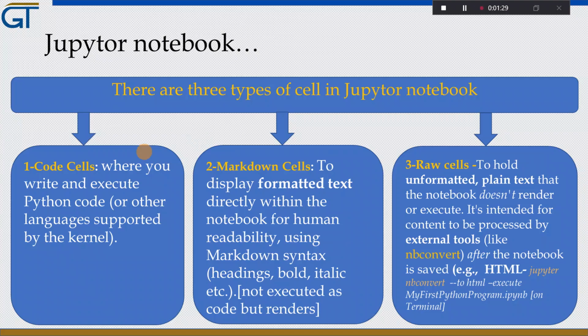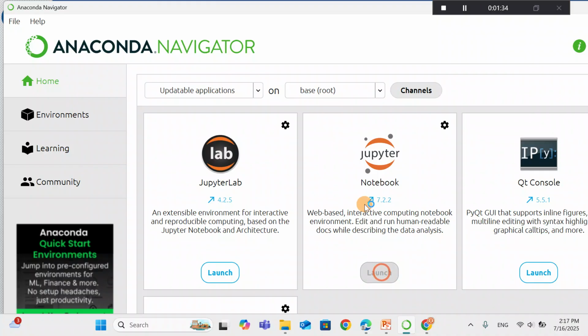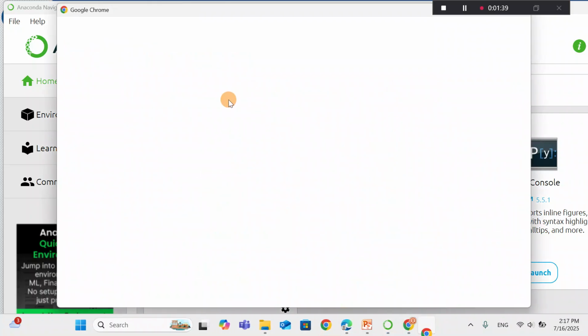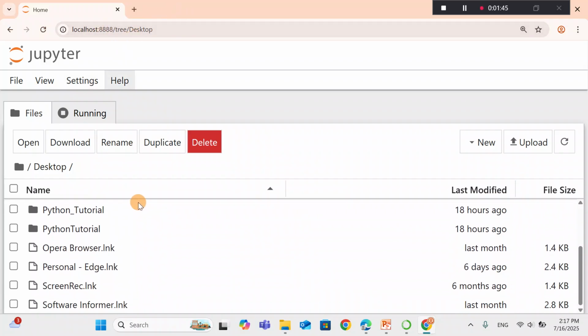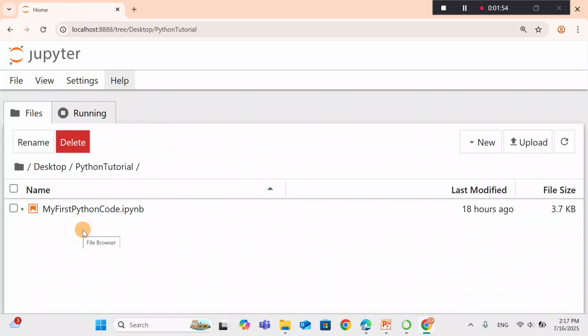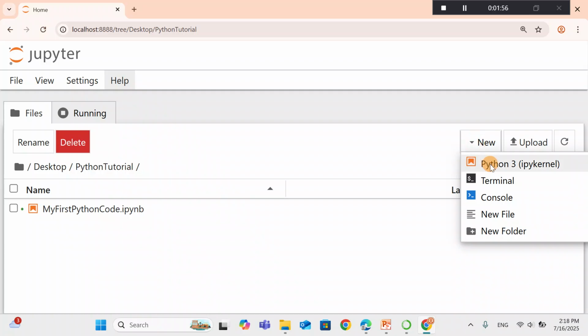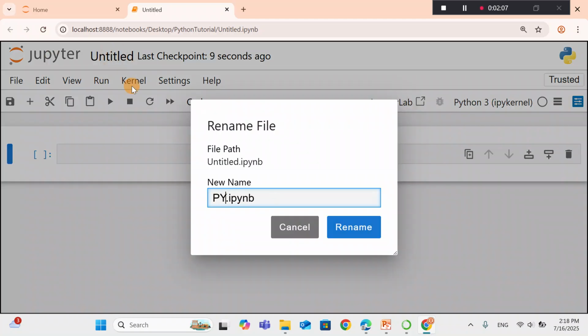So let's open our Jupyter Notebook. As usual, we launch it from the Anaconda Navigator, and so this is it, localhost. So let us come to our tutorial folder. Our tutorial folder is Python tutorial, so we double click on that, and then we create our second notebook file. Let us call it Python py cells.